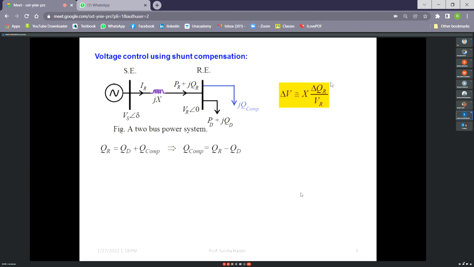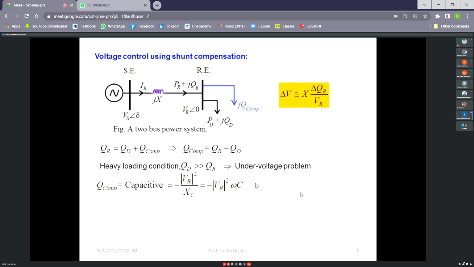Now you see, when there is an over voltage problem, say the reactive power has changed from 50 MVAr to 100 MVAr, so the reactive power has increased, so del V will be more, right? So it will be an under voltage problem. Del V is more means the receiving end will receive less reactive power, less voltage, so an under voltage problem. So at heavy loading condition there will be an under voltage problem. Heavy loading condition is due to heavy inductive loading. Now how can we reduce the heavy inductive loading? By inserting a capacitor. So in that case, QCOM will be capacitive.